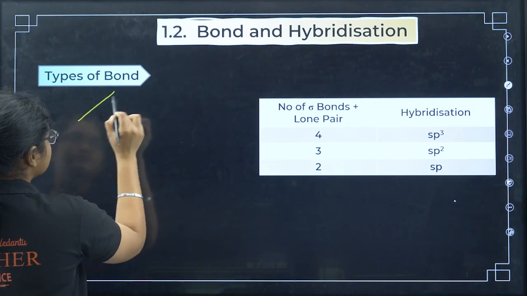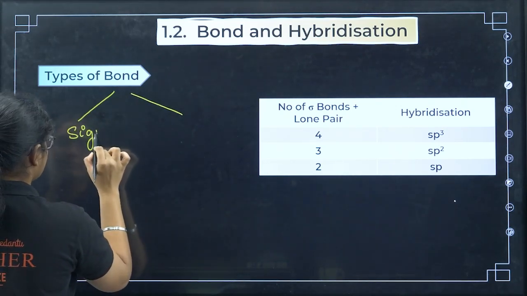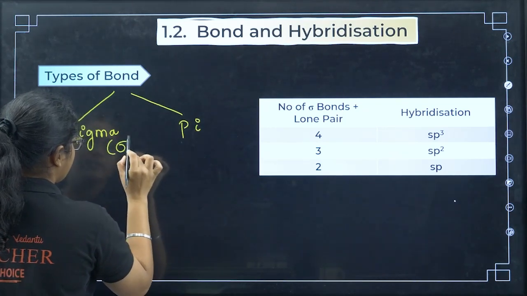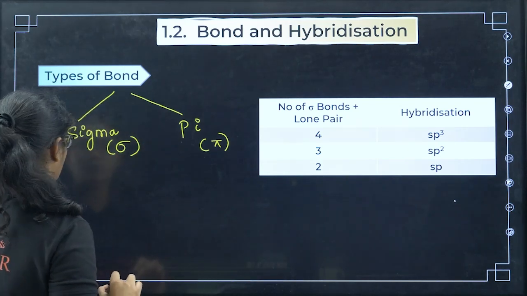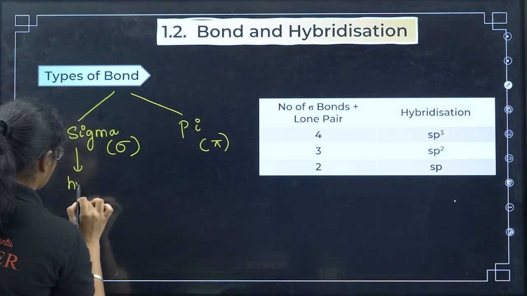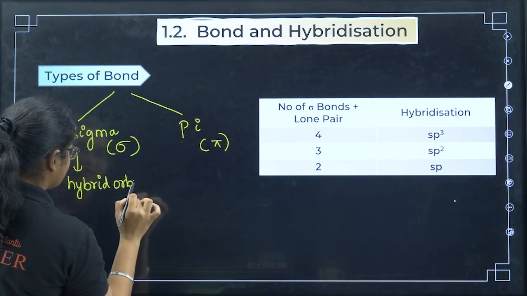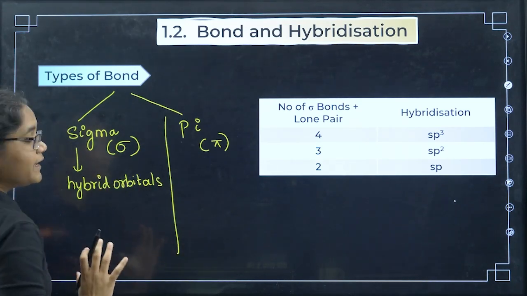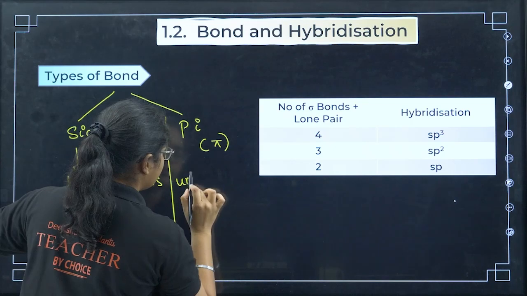So now if I go back to our lecture, we'll talk about hybridization, but before that, types of bond. We have 2 types of bond. One is sigma, and another is called pi. Sigma is denoted like this, pi is denoted like this. Now sigma bond means what? Sigma bond is always formed by hybrid orbitals. That is why I told you what hybrid orbitals are. So sigma bond is formed by hybrid orbitals, and pi bond is formed by unhybridized orbitals.